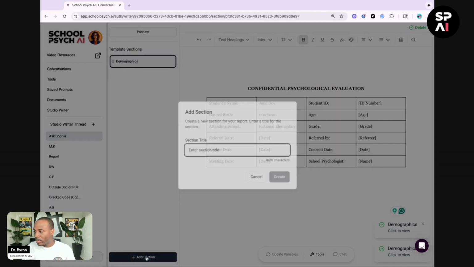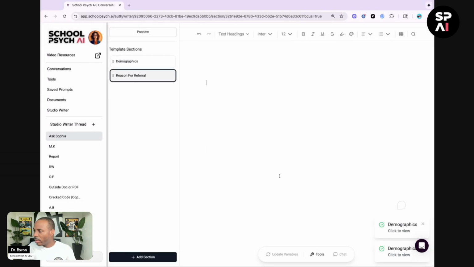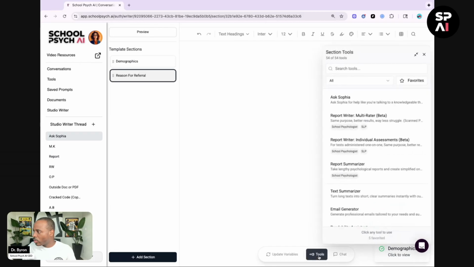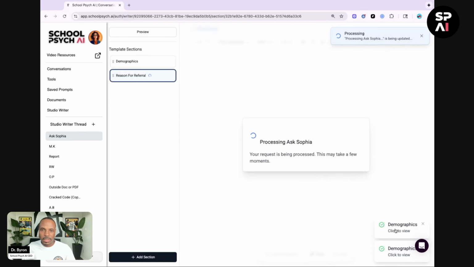Now I'm going to go to our next section. Let's do, got the caps locked on, let's do reason for referral section. I'm going to click create. And then we're going to go back to tools, Ask Sophia. All right, listen, we're going to put Sophia to work. And in this one, I'm just telling Sophia to write a reason for referral section.